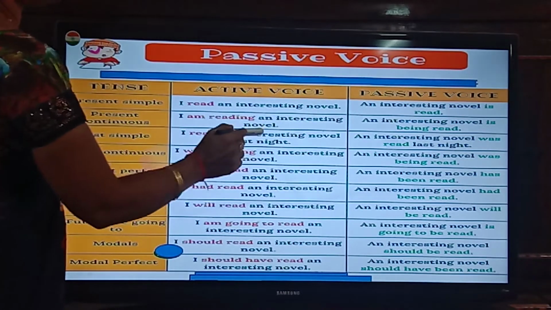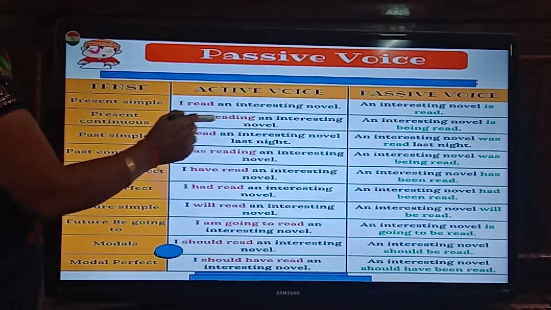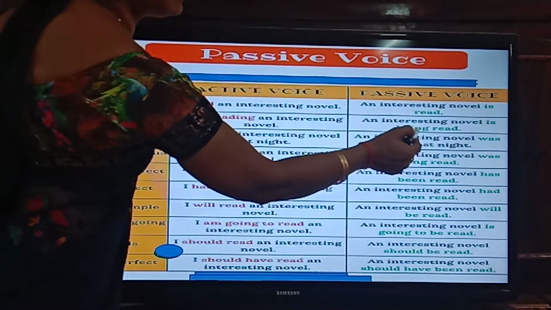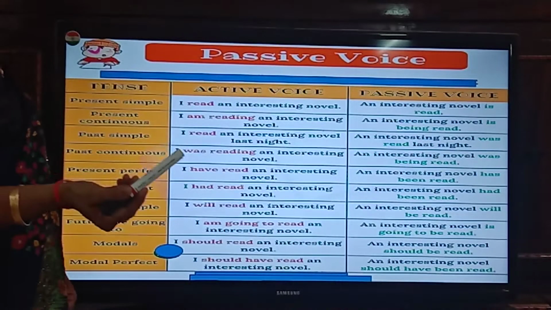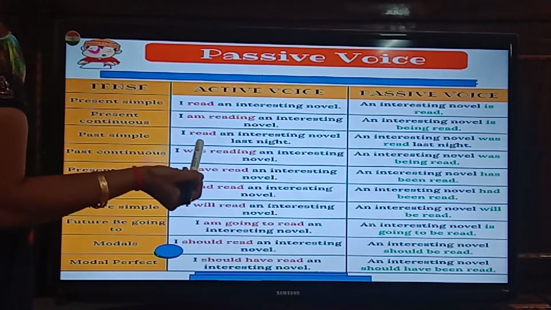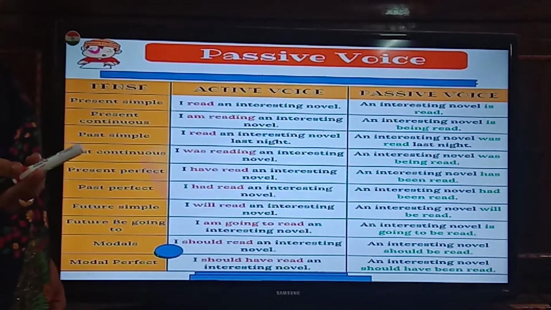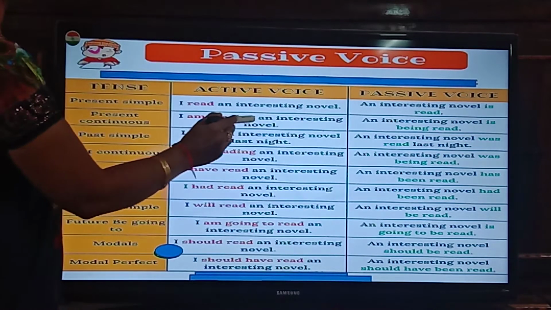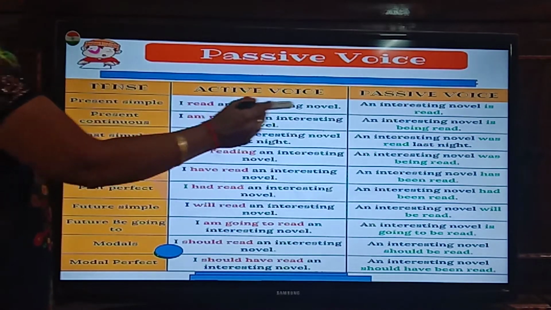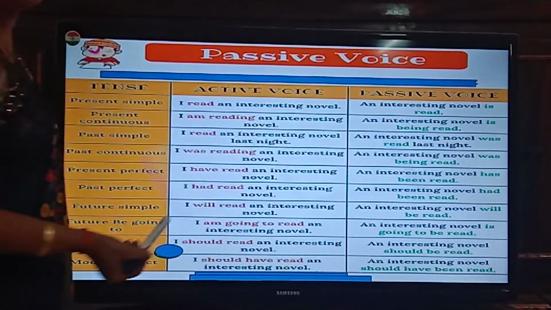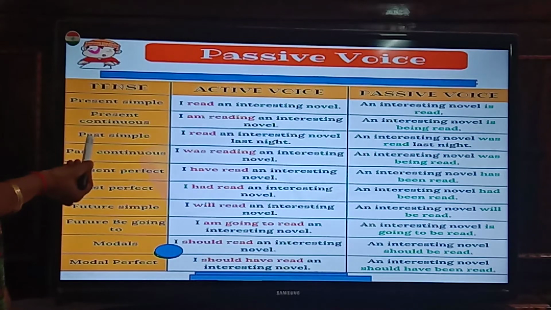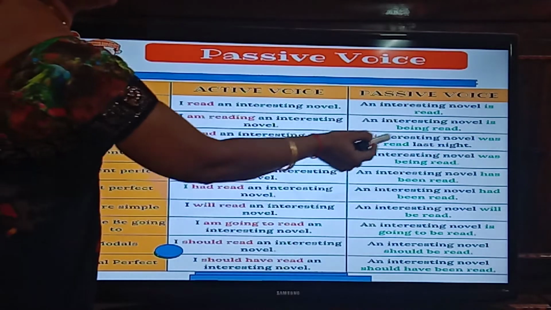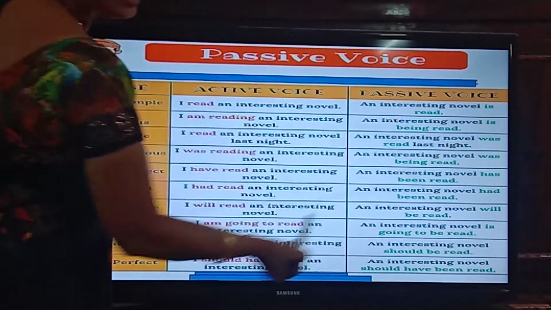Okay. Next, present continuous. I am reading an interesting novel. Am reading, present continuous. How does it change? An interesting novel is being read. I gave an example just now on the board, like she is giving a chocolate. A chocolate is being given by her. I told you. So when there is ing form, when it is in continuous tense, you will get being in passive voice. Next, simple past. I read an interesting novel last night. An interesting novel was read last night.